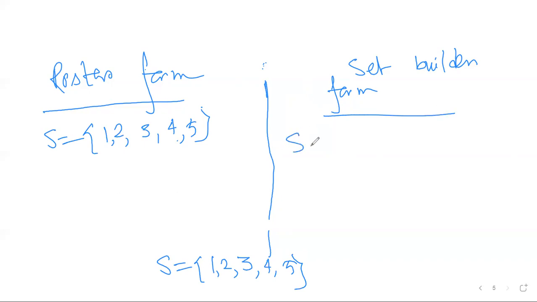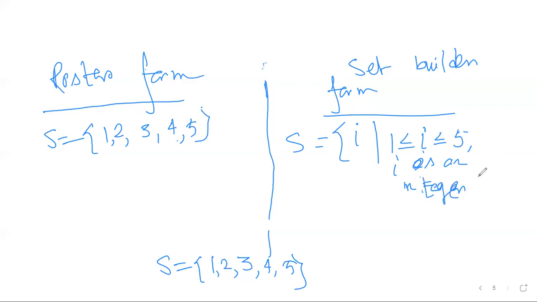So we will write it this way. I will use one variable here, I, where I is greater than 1 and less than or equal to 5. Also I is an integer, right? This is set builder form.